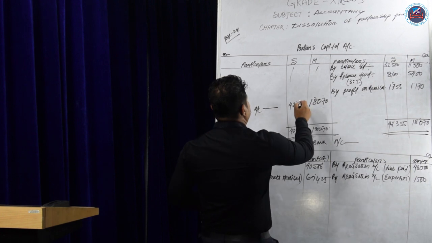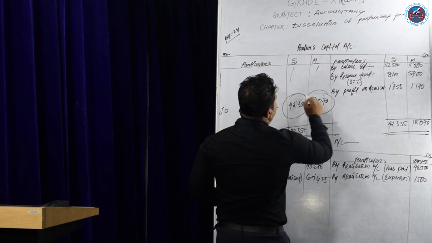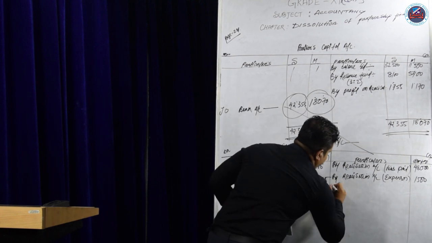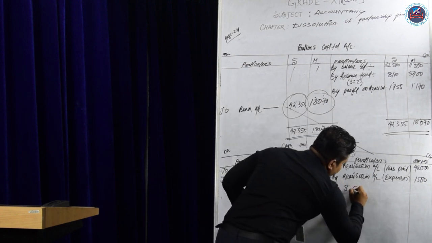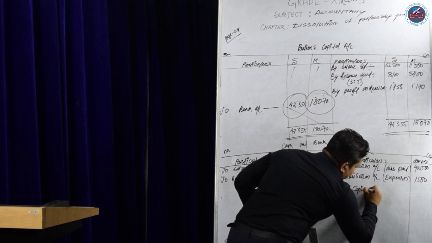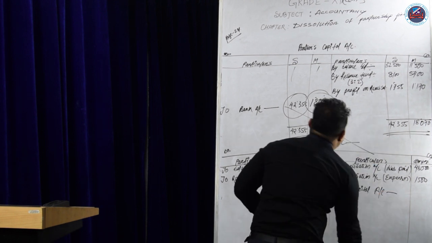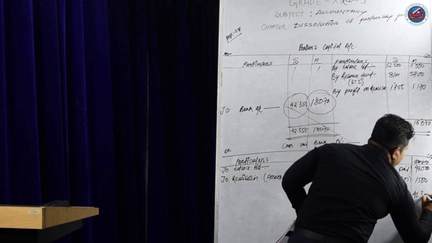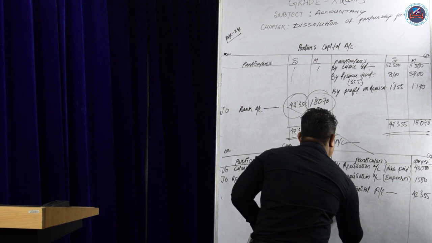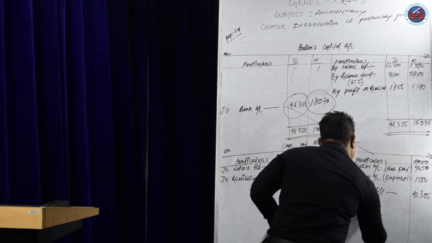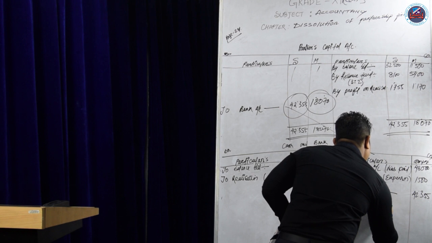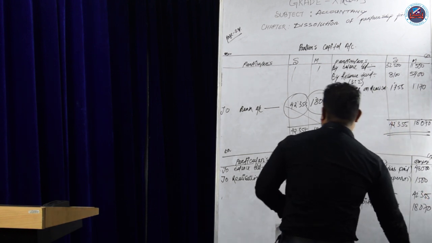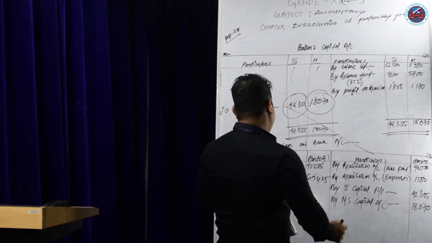Now the capital accounts are paid by the bank, and this will come on the credit side. By Supriya capital account, the amount is 42,355. By Monica capital account, this amount will be 18,070 rupees. Now the balance should be the same.